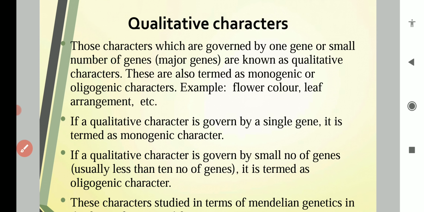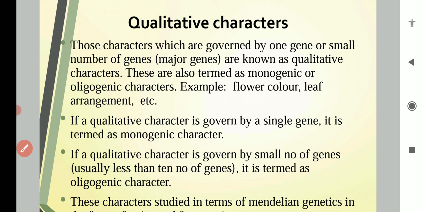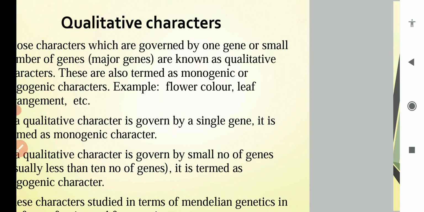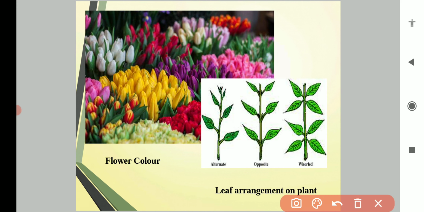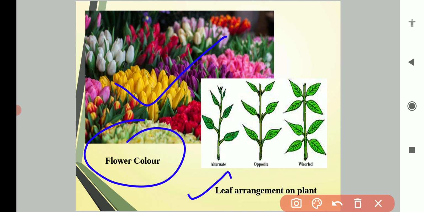So those characters which are governed by a single gene or a small number of genes are known as qualitative characters. Some examples of qualitative characters are flower color. We have already said that flower color is a qualitative character because it is governed by a single gene. The second character is leaf arrangement of plants, like alternate leaves: one leaf, after that in another direction a second leaf, then in the first direction a third leaf.